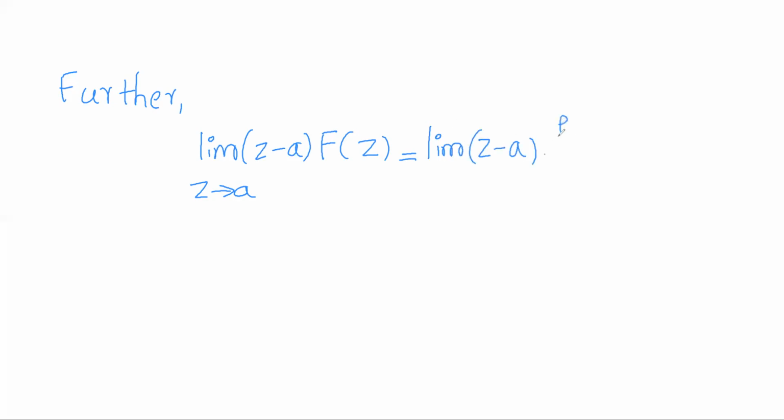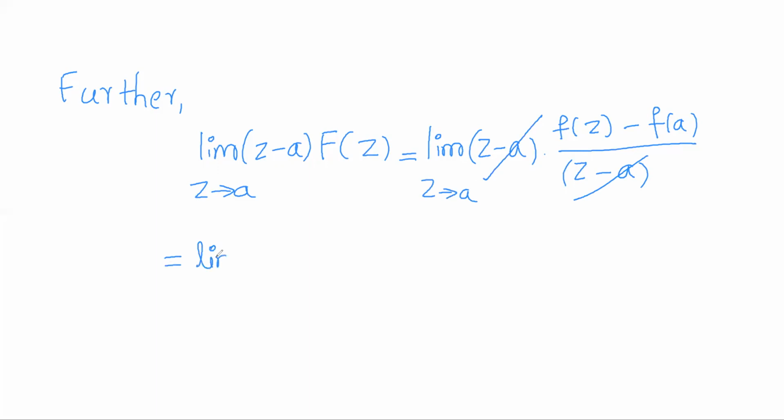Further, we shall consider the limit of z minus a into capital F of z as z approaches a. So what is it? It is limit z minus a as it is. According to our definition, capital F of z is f of z minus f of a divided by z minus a, as z approaches a. So this factor z minus a gets cancelled.